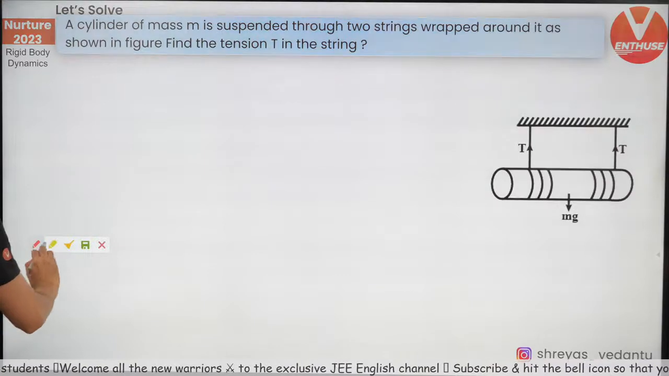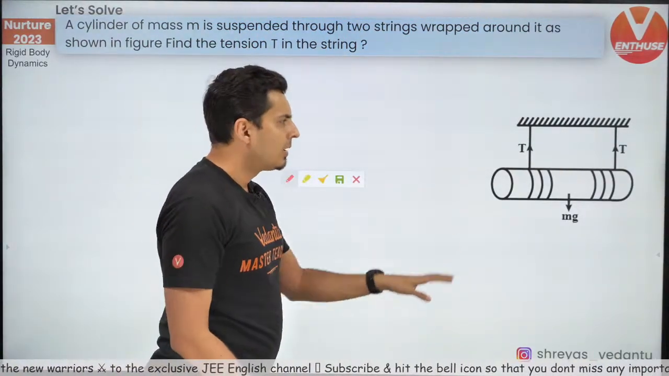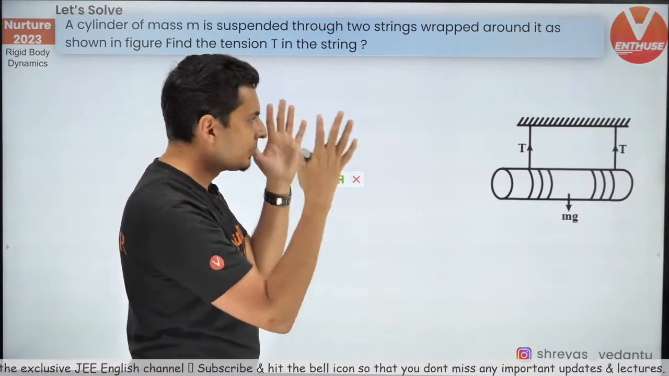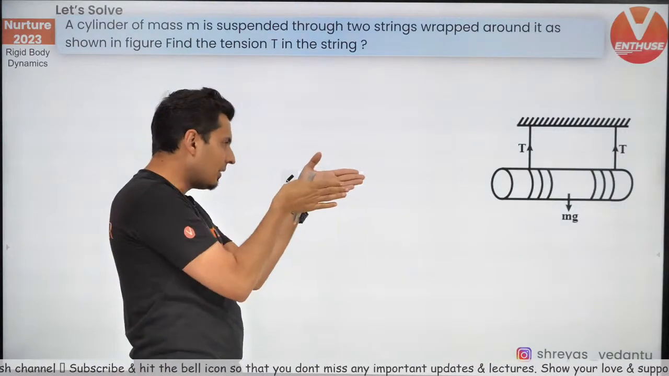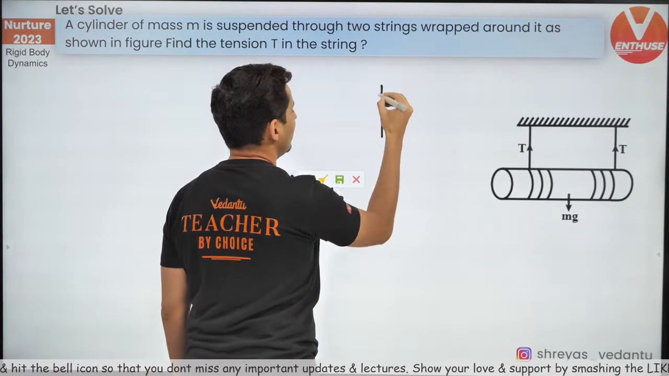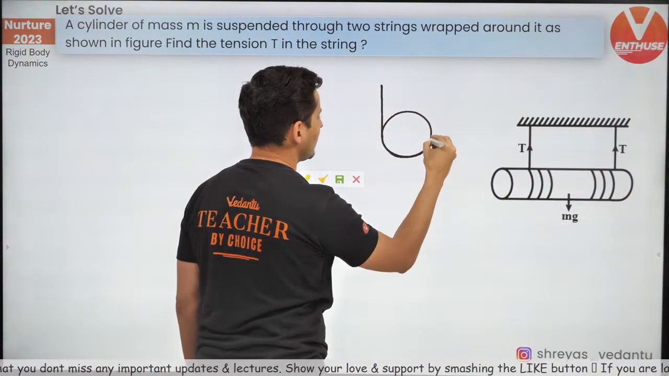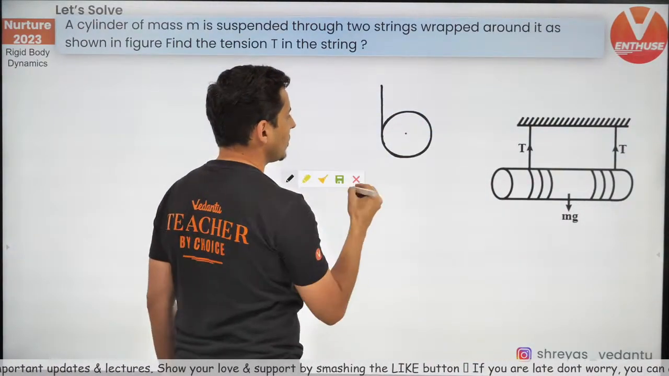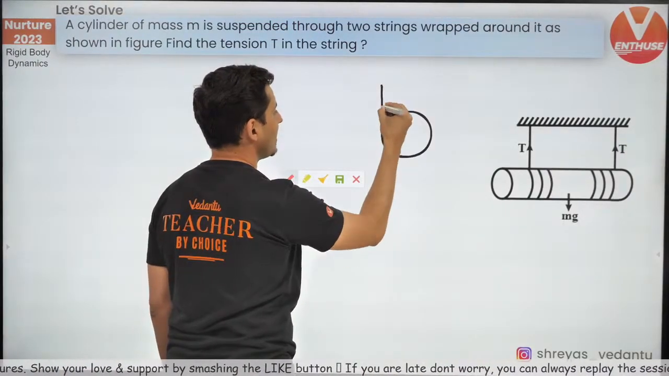So first of all, obviously, what do we do? Start with a free body diagram. But this view is a little bit difficult to visualize, so I will look at the side view. If I see from here, what exactly will I see? I will see both the threads over here, and this reel or cylindrical object like this, and the center over here. And I will also see both the tensions are upwards.